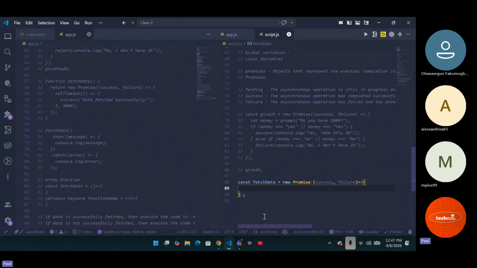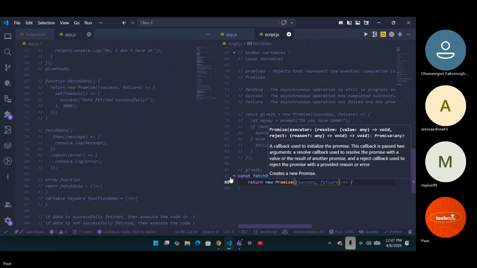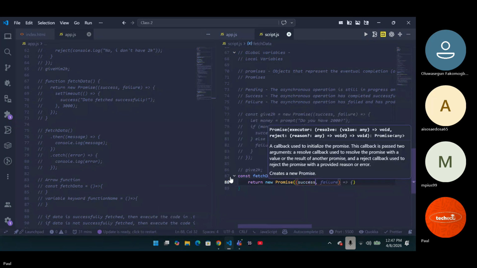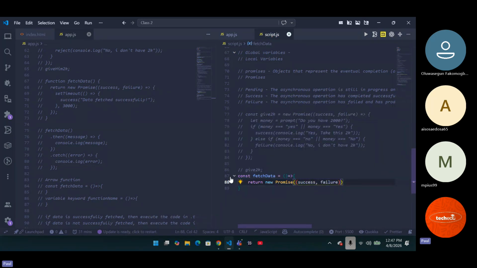Let me do it in another way. Sorry. So I'm going to say const fetchData. We're going to make it a function. Then inside of it, we're going to return a promise. So we're going to get a success and failure message from that particular promise. Yeah, good. I think this works well. Yeah, this works better.